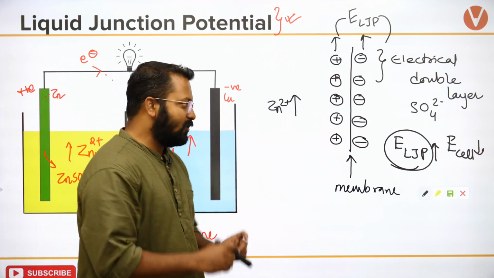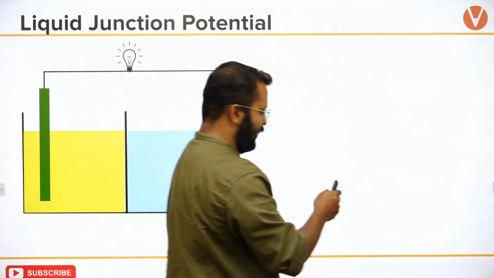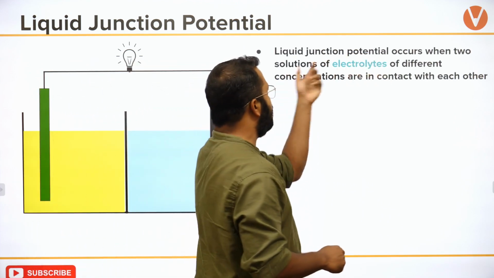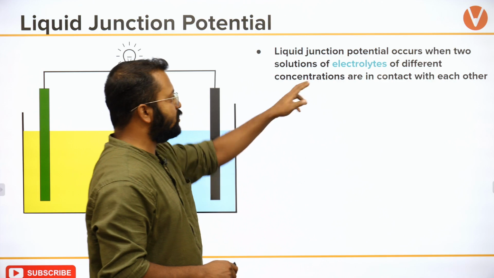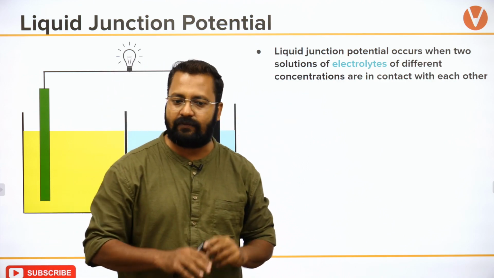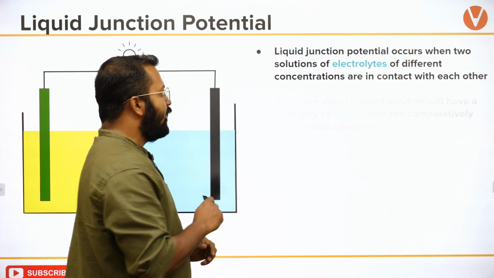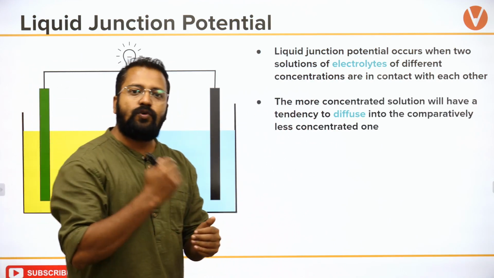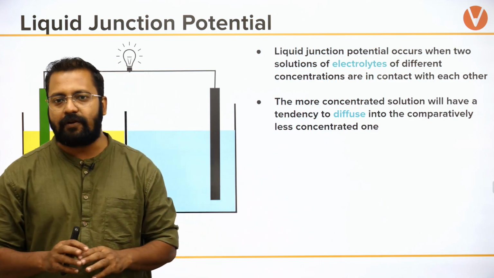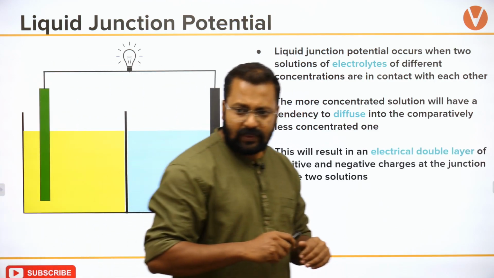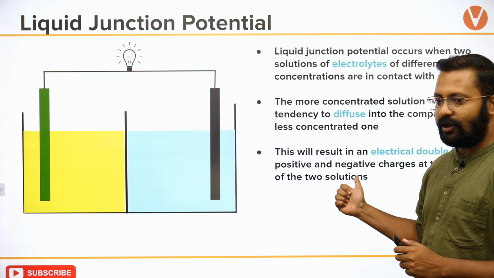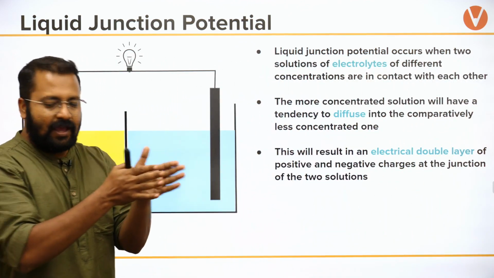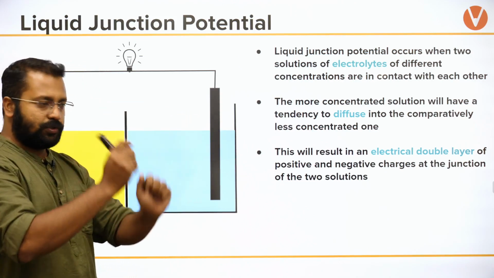Okay, so let's read about what it is actually. So liquid junction potential is when two solutions of electrolytes of different concentrations are in contact with each other. The more concentrated solution will have a tendency to diffuse into a less concentrated one, and this will result in an electrical double layer, in which positive and negative charges are at the junction of the two solutions.